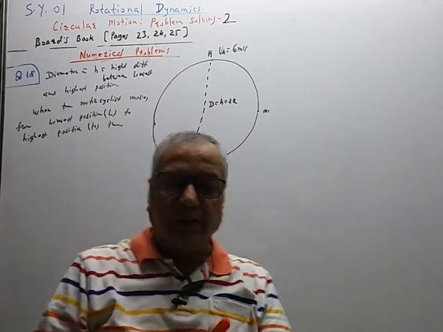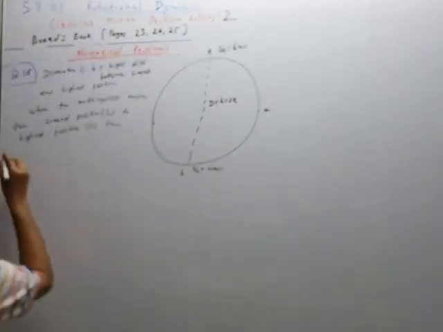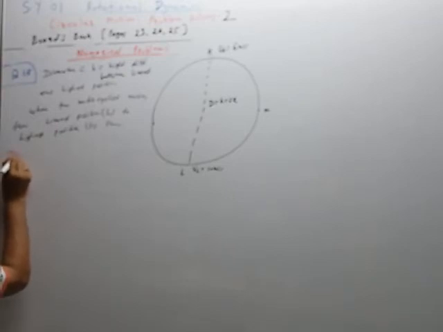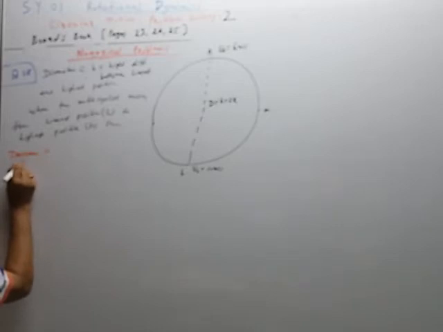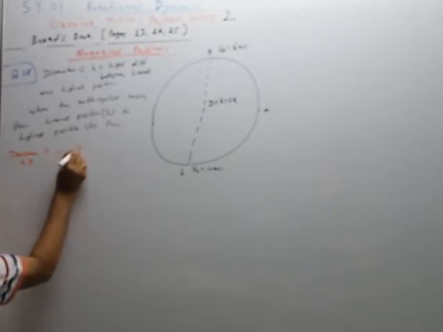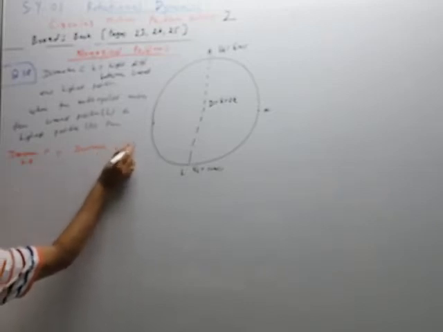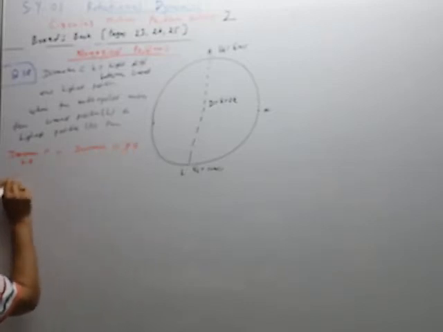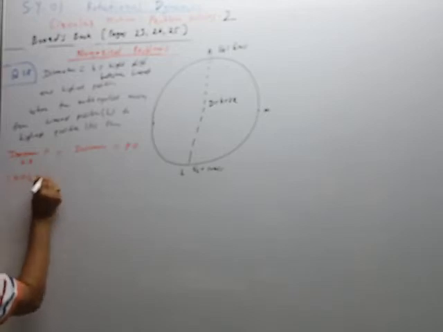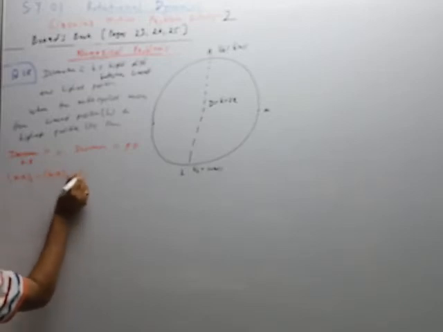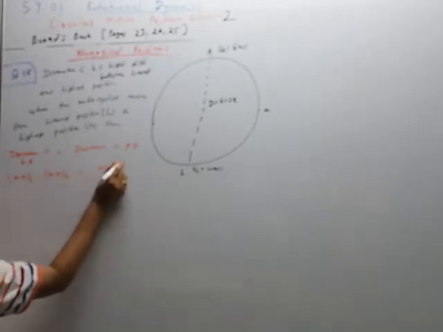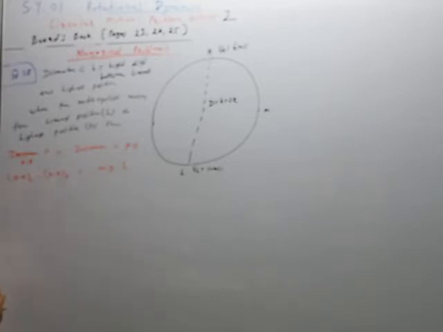Decrease in kinetic energy is equal to increase in potential energy, and therefore K at lowest position minus K at highest position is equal to M into G into H, where H is a